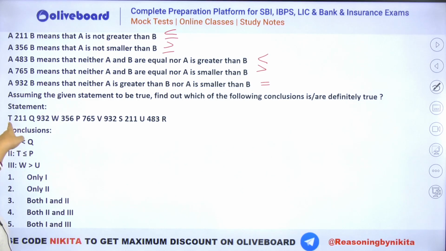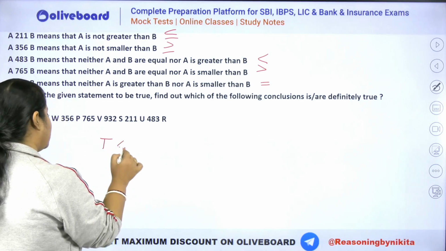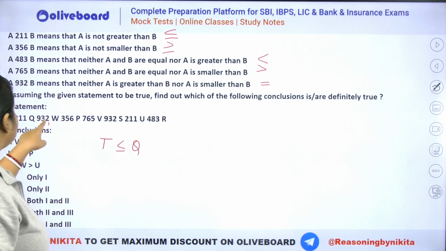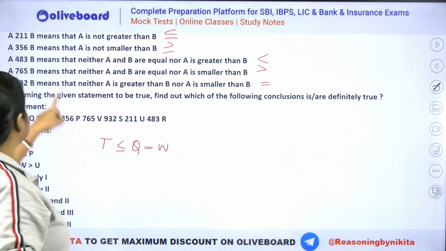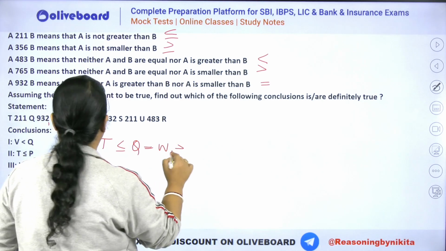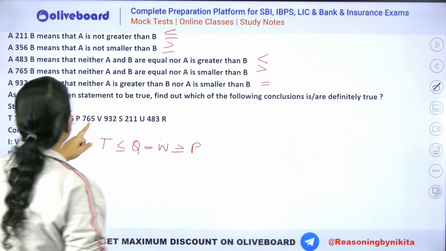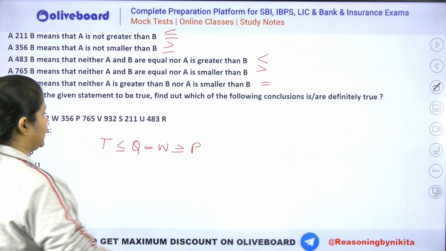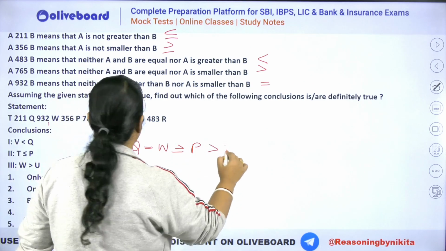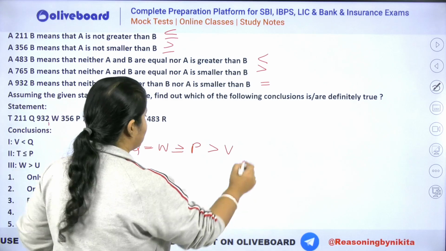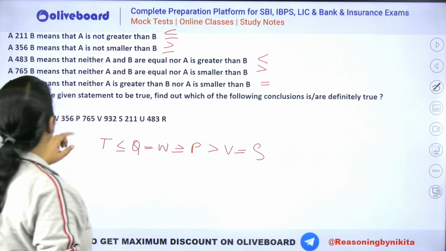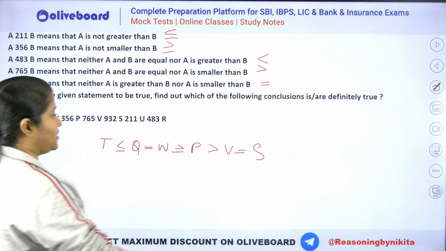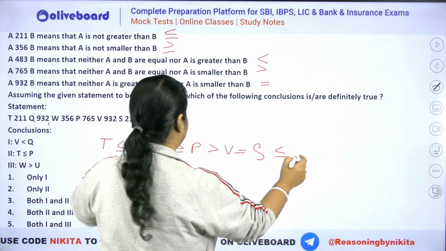So now you have to find T211Q. 211Q means T is less than equal to Q. 932. 932 means equal to. 356. 356 is greater than equal to. W is greater than equal to P. Then 765. 765 is greater than, right? P is greater than V. 932. 932 is equal to, right? So V is equal to S. Then we have 211. 211 is less than equal to. So S is less than equal to U.